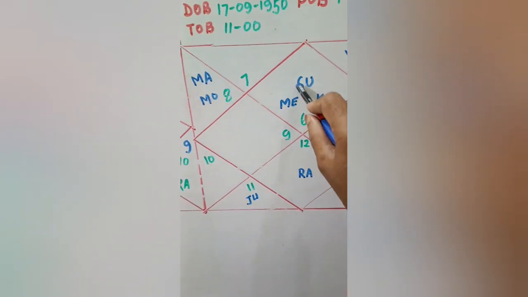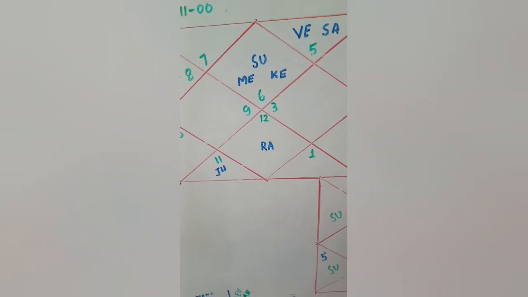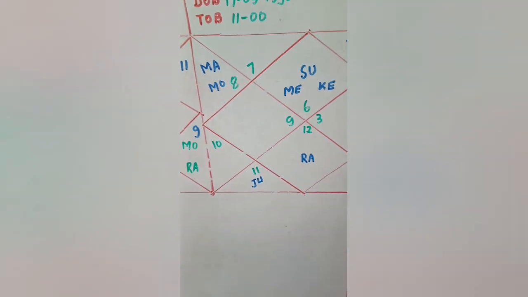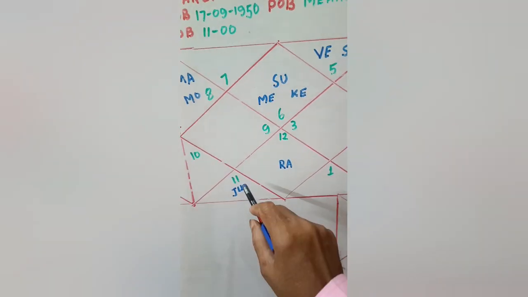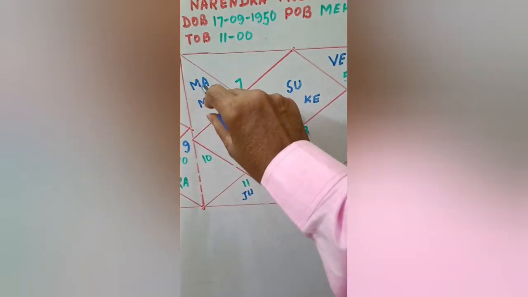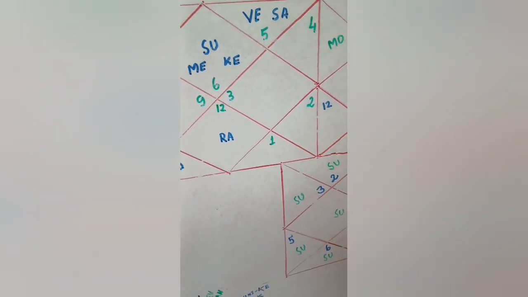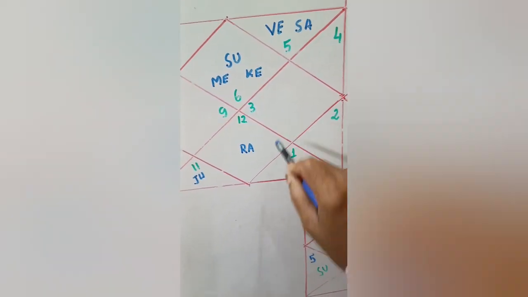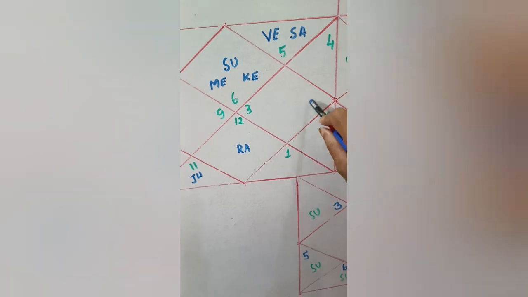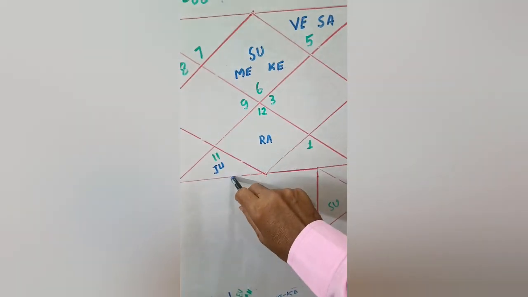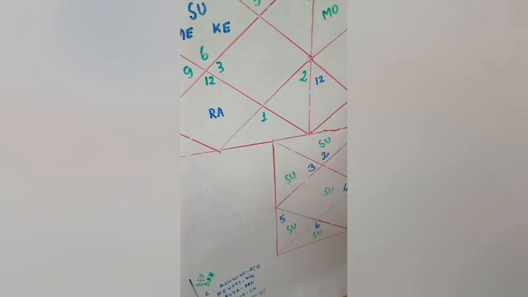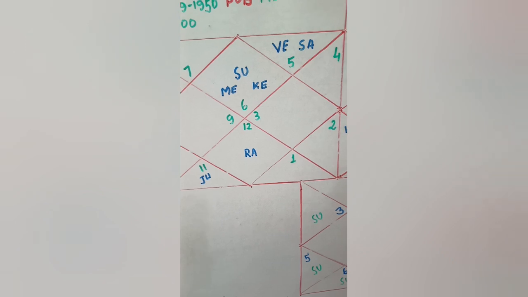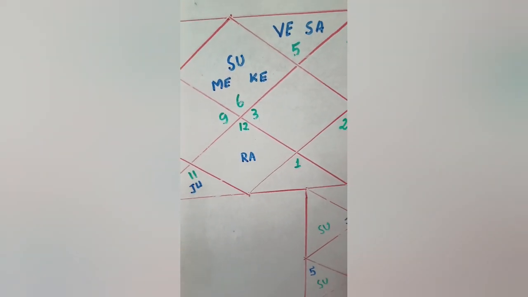With respect to the Sun, Mars is posited in the 3rd house, an Upachaya Bhav, giving a good effect. From Mars, counting 1st, 2nd, 3rd, 4th house, Mars gives the 4th aspect, while Jupiter is posited there. So there is a Jupiter-Mars conjunction. And Jupiter's 5th aspect, counting 1st, 2nd, 3rd, 4th, 5th, falls on the 10th house of profession. Jupiter's 7th aspect is on Venus and Saturn, and Jupiter's 9th aspect is on the 2nd house of wealth. So this is a very good chart of Narendra Modi ji.